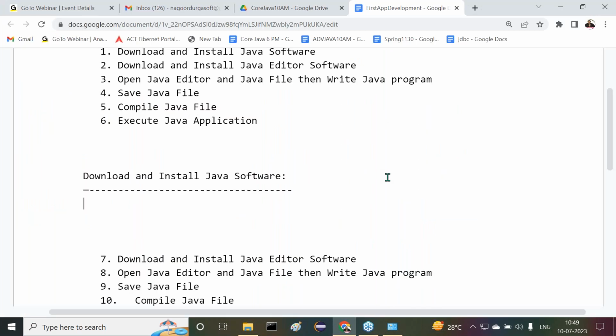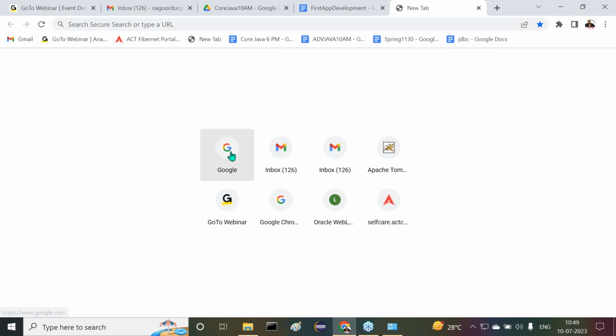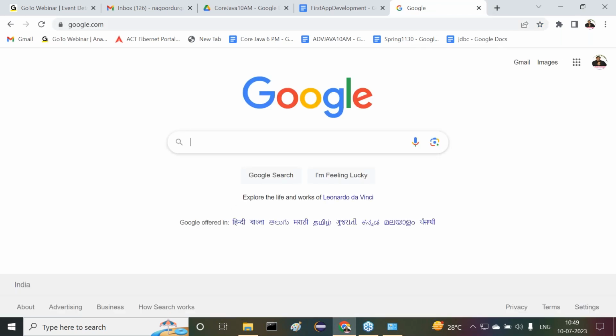If you want to install Java software, first we have to download it. How are we going to download the Java software? Just Google it. Don't remember any website name. How many websites are you going to remember? No, don't remember any website name. Just Google it. Always we have to Google it.